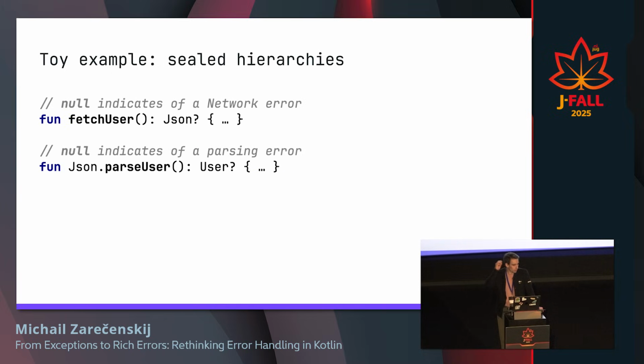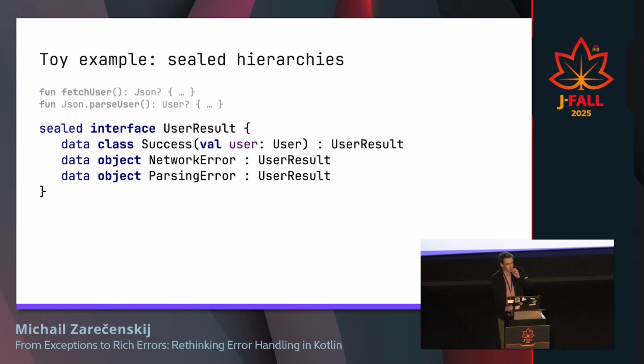And this is where the next approach comes into play, which is about sealed hierarchies. So, okay, nulls, we can leave these methods as they were, but we also introduce a sealed hierarchy of a result where we can say that it's actually a successful result, or it's a network error, or a parsing error.